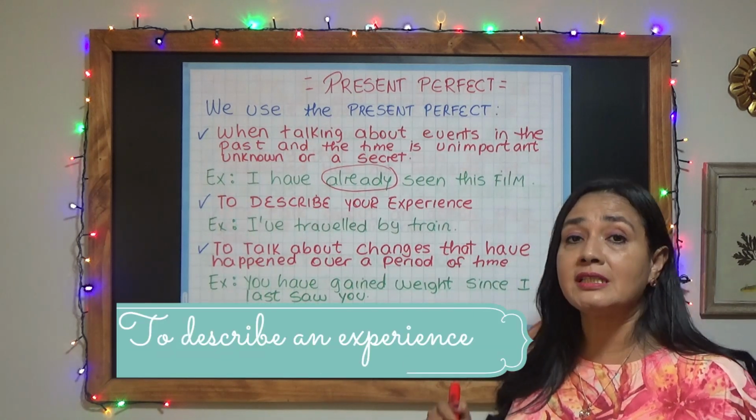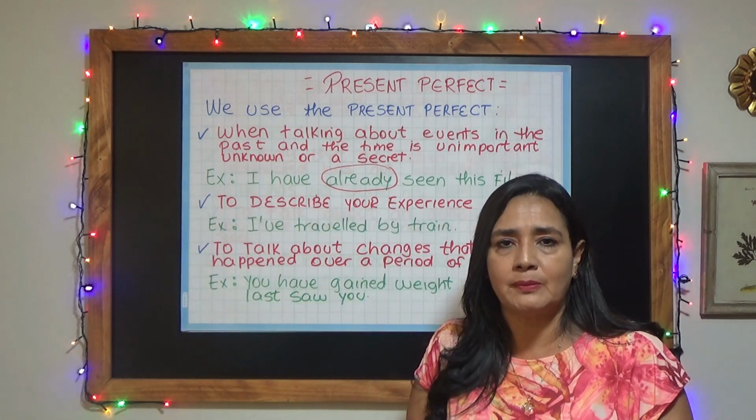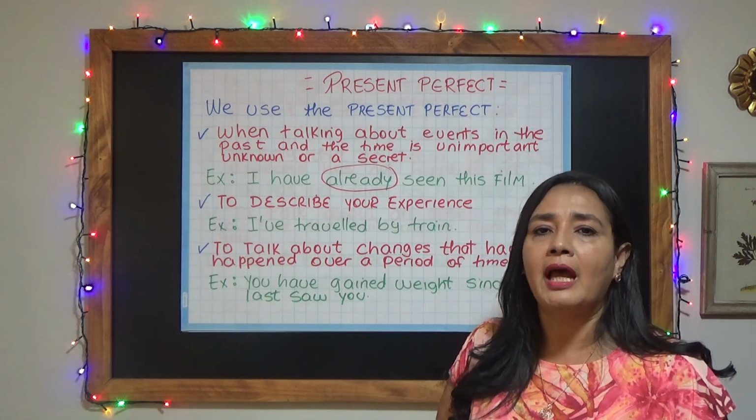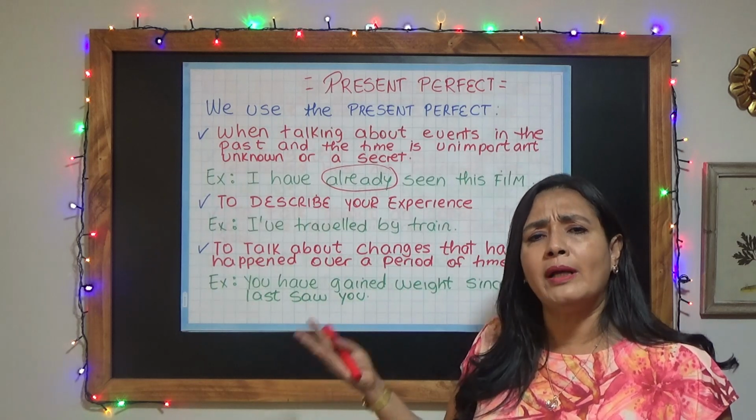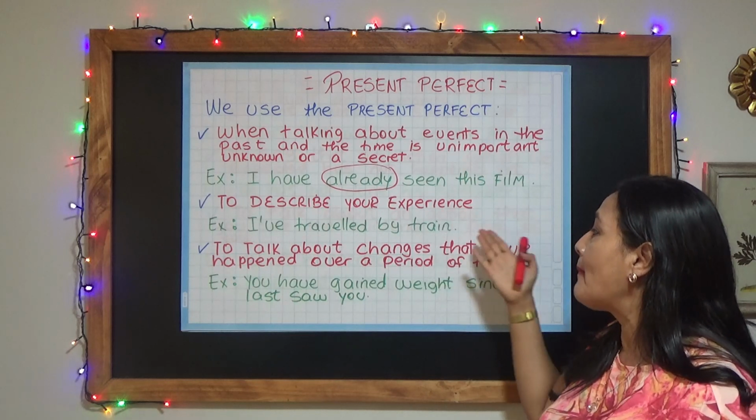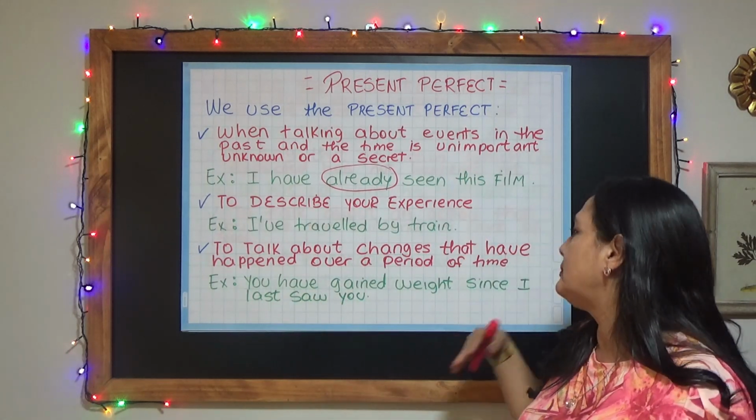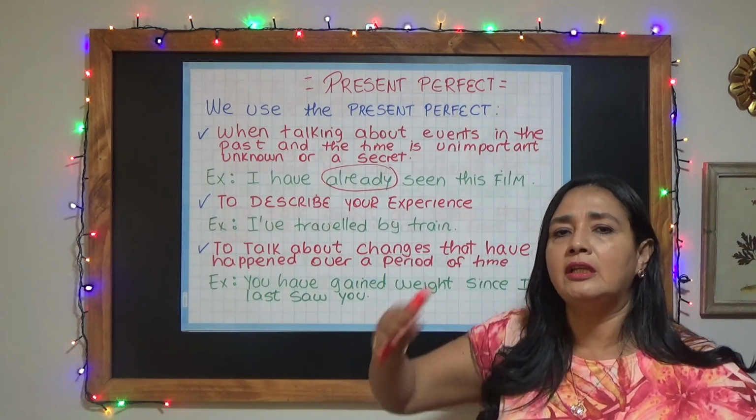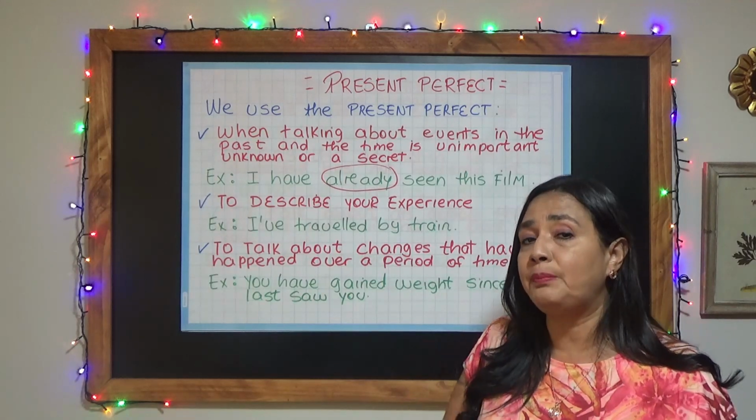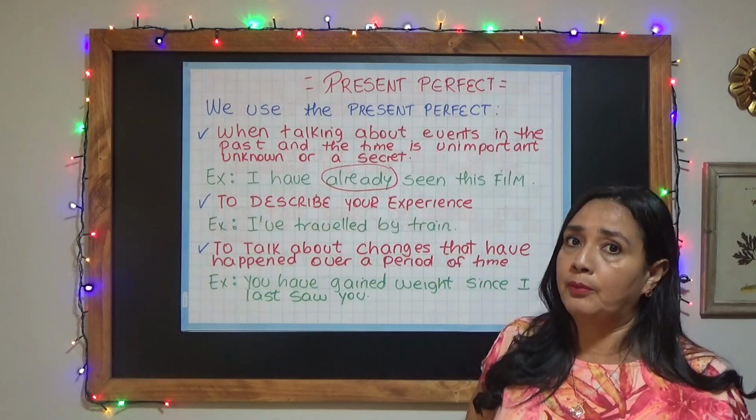Have a look at the second example. We use the present perfect to talk about your experiences. Have a look. I've traveled by train. What's special about this sentence? Well, here I'm not mentioning when this event took place. I'm not mentioning if it happened last year, last month, etc. Just I'm talking about a particular experience. I've traveled by train, and the rest is unimportant.